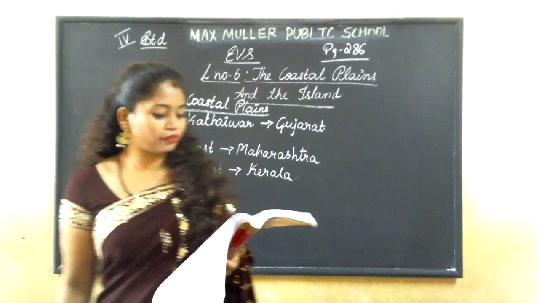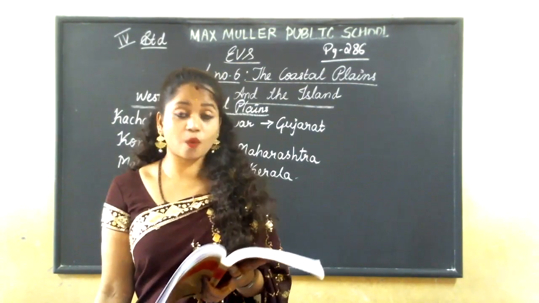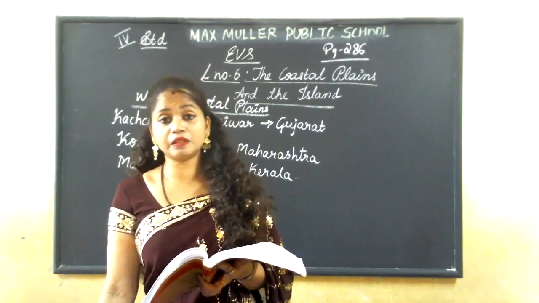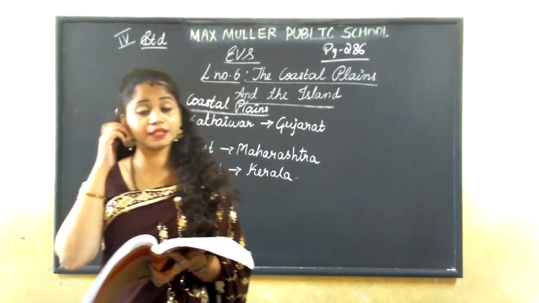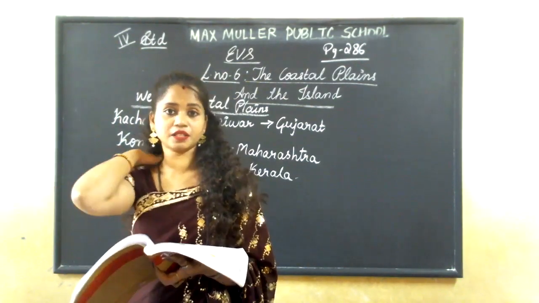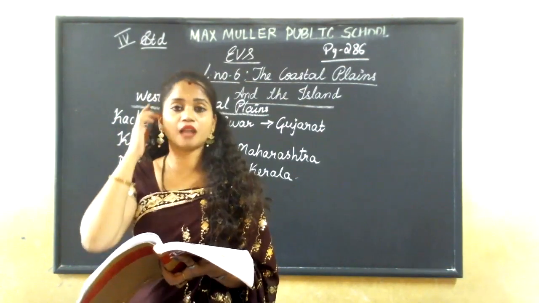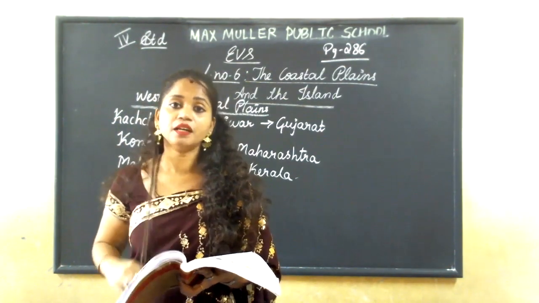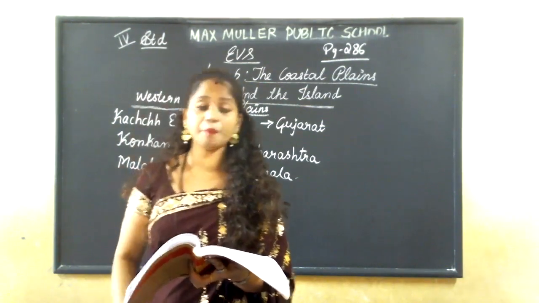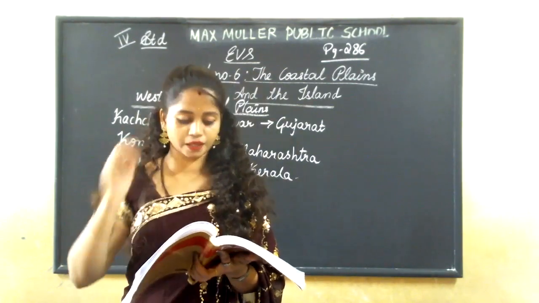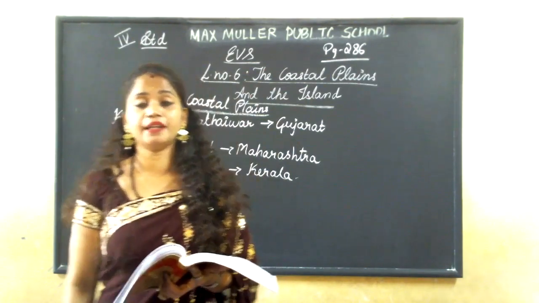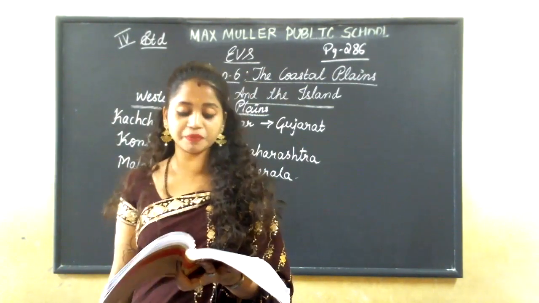Understood? The western coastal plains are wide in the north and south and taper in the middle. They are very wide in the northern and southern parts, and in the middle they are very narrow.